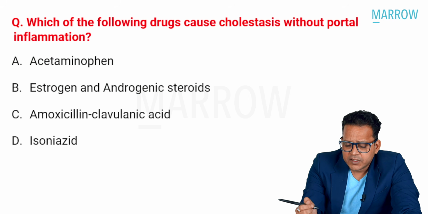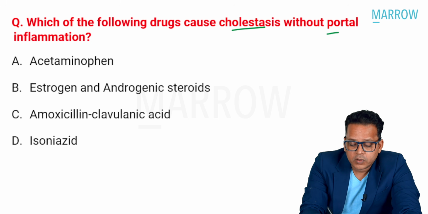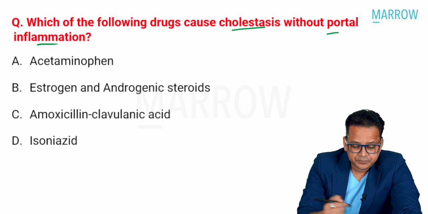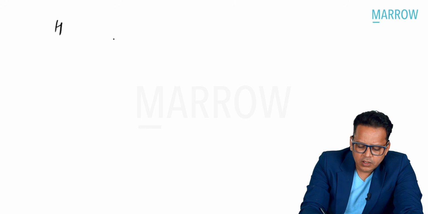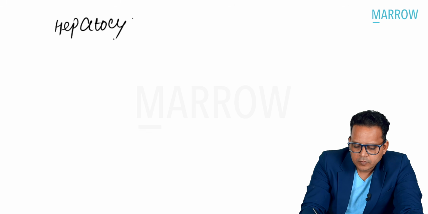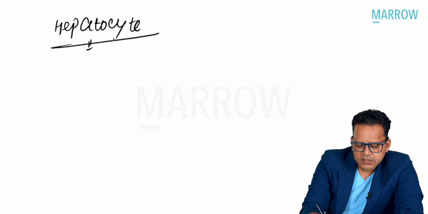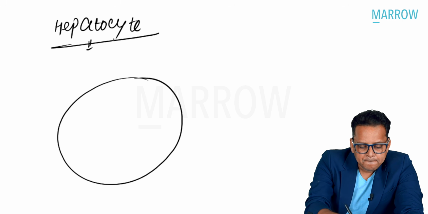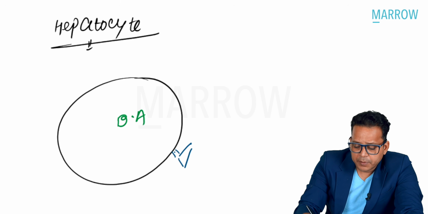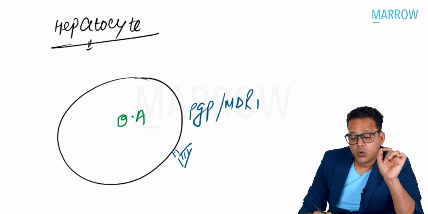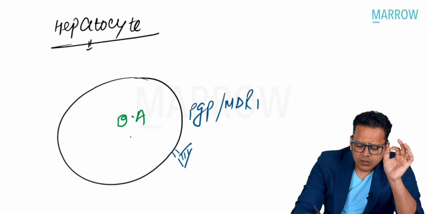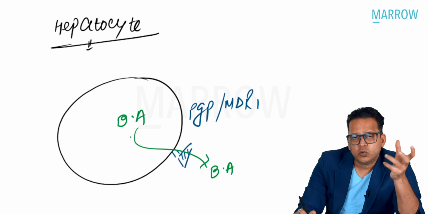Moving on, which of the following drugs can cause cholestasis without portal inflammation, right? Let us see. This is something I have taught you guys in Mero lectures. Let me draw a hepatocyte. Suppose this is a hepatocyte, and this is my bile acid. Bile acid is secreted out of the hepatocytes by a pump called P-glycoprotein pump, also called the MDR1 pump, which is multi-drug resistance 1 pump. So bile acid moves out by this particular pump.